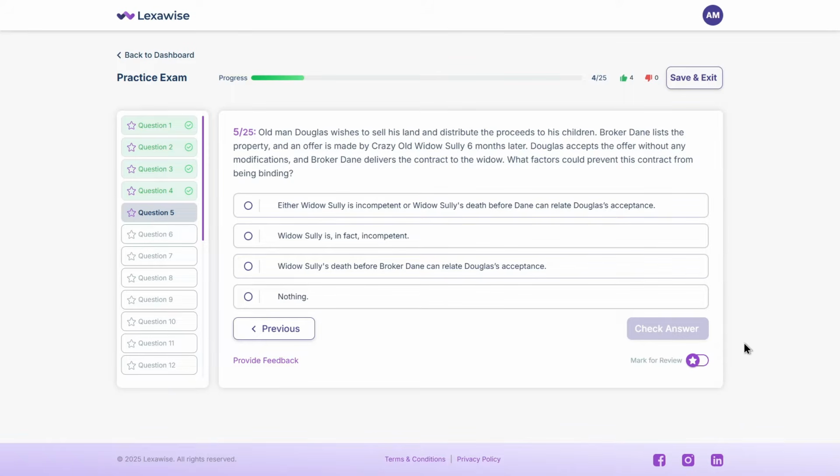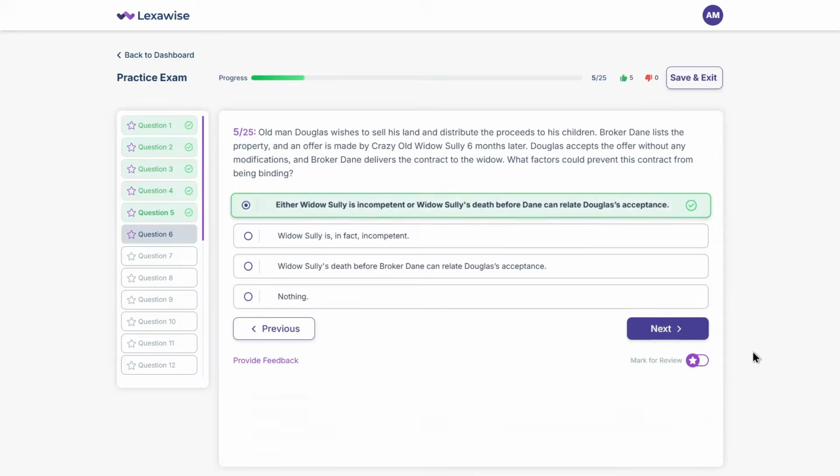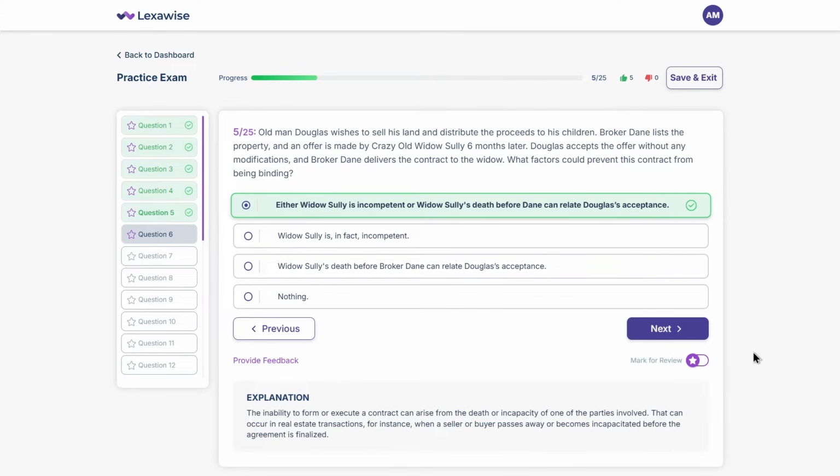If you said A, you are correct. Either widow Sully is incompetent, or widow Sully's death before Dane can relate Douglas's acceptance. The contract can't be formed or executed if one of the parties involved dies or becomes incapacitated before the agreement is finalized. Let's keep it going.